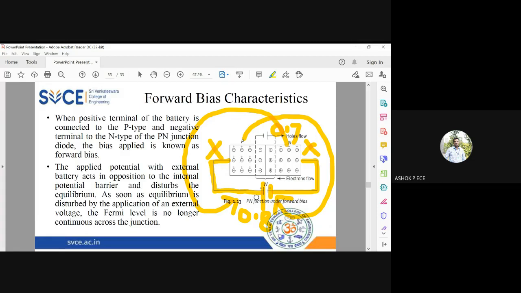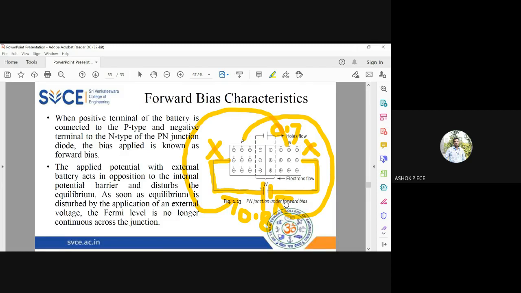When electrons reach the positive end of the battery and holes reach the negative end of the battery, you have current flow happening inside the PN junction diode. Is that clear? Remember, you should not learn by heart what forward bias is.